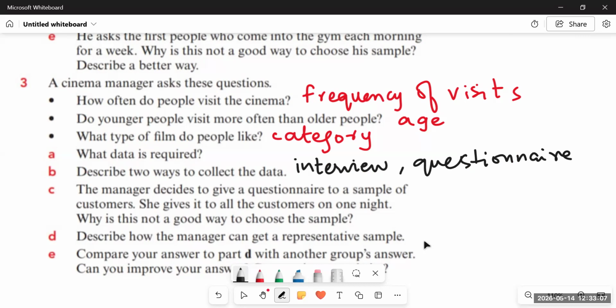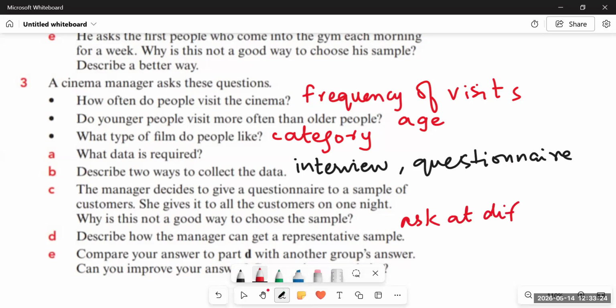And then the next one is, describe how the manager can get a representative sample. So it's simple. We have already discussed the answer in part C. The manager should ask people at different times, right?